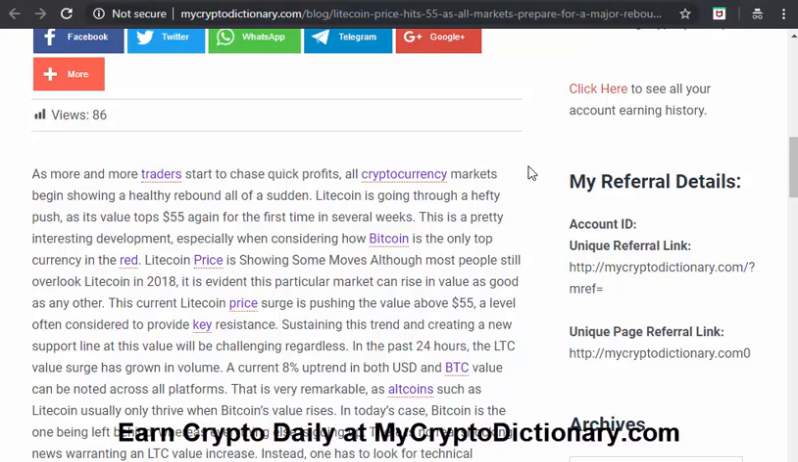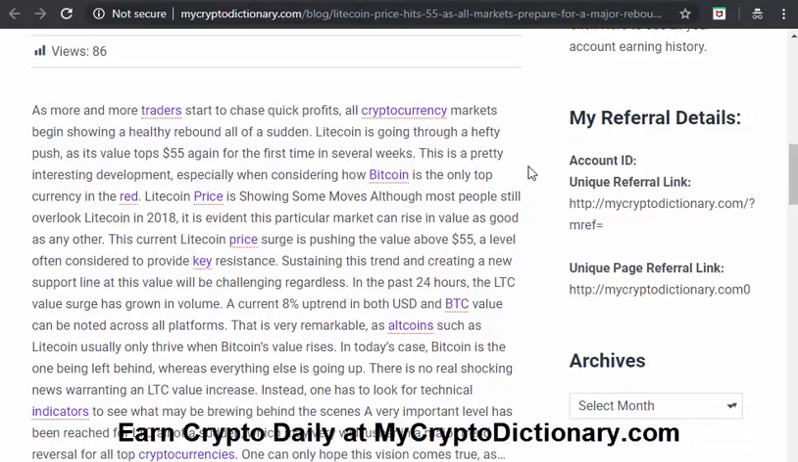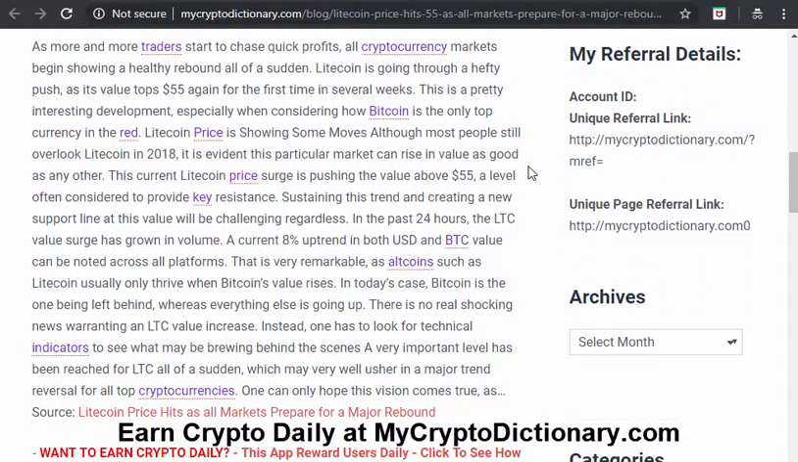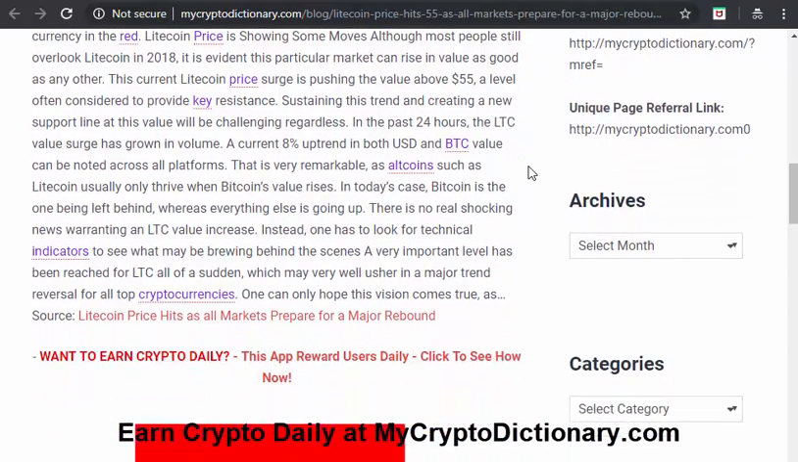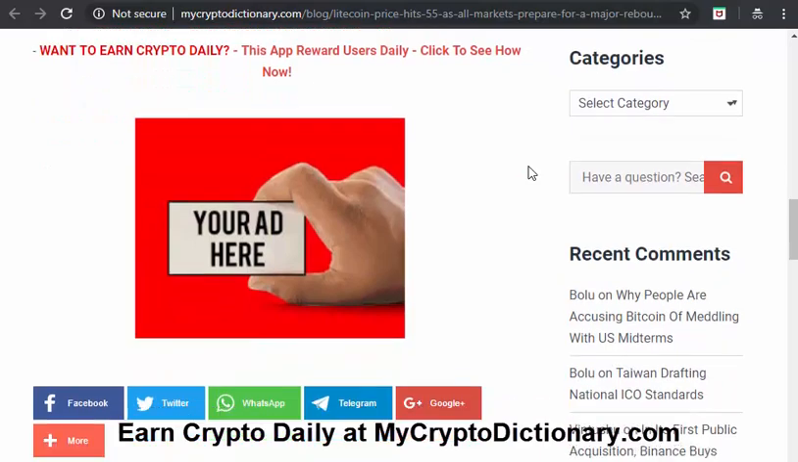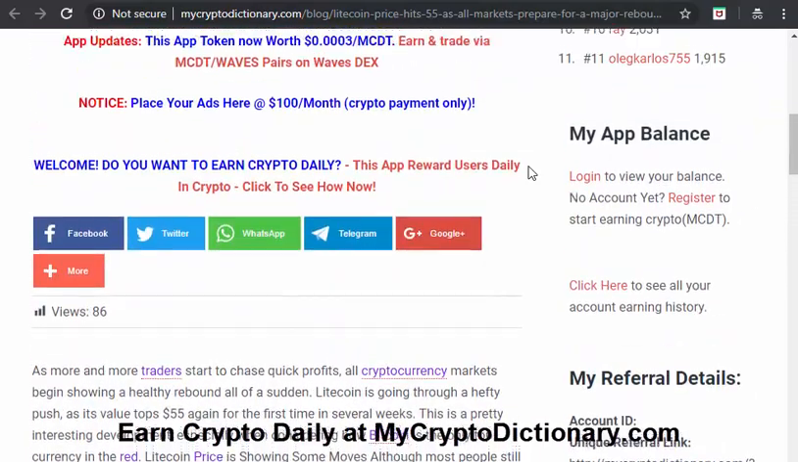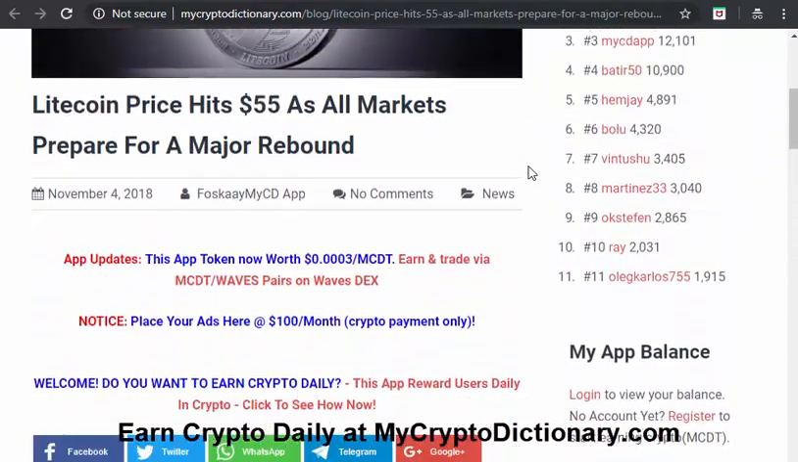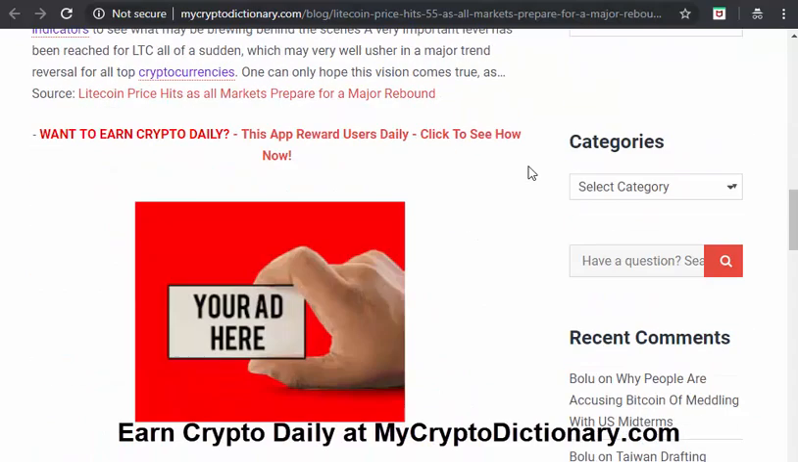So as you can see, Litecoin is one of them, getting a huge rise, currently about an 8% uptrend. So you can check this on MyCryptoDictionary.com and read full details. You can also click to go to the source for full details.